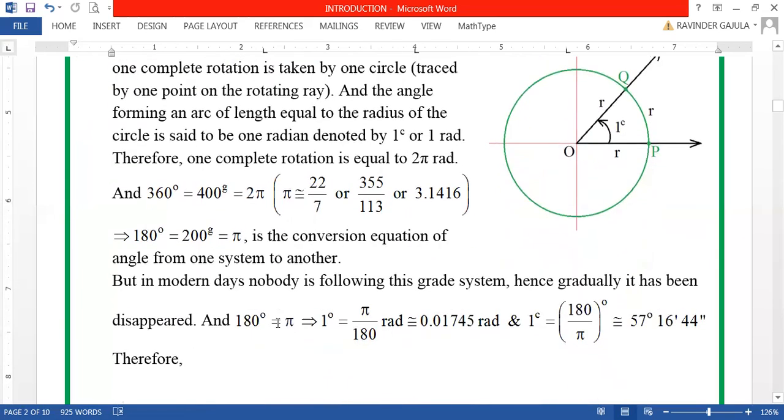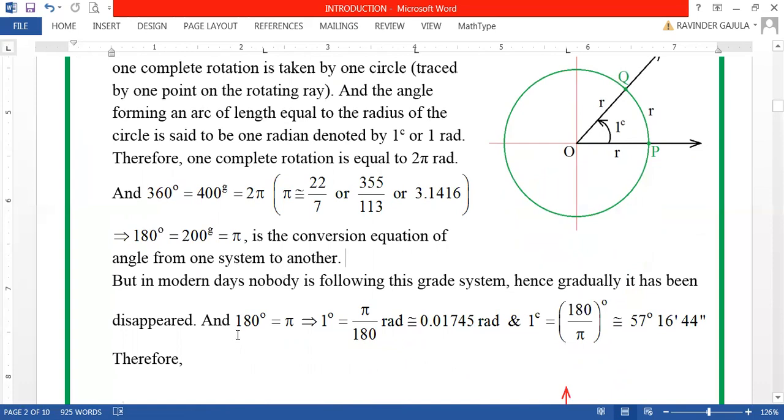But in modern days, nobody is following this grade system. It just disappeared. Because nobody is following this grade system, gradually it has disappeared,